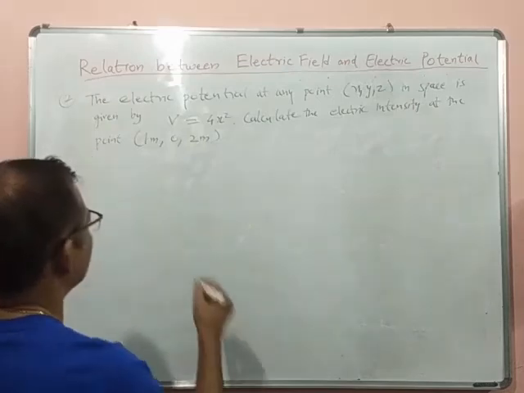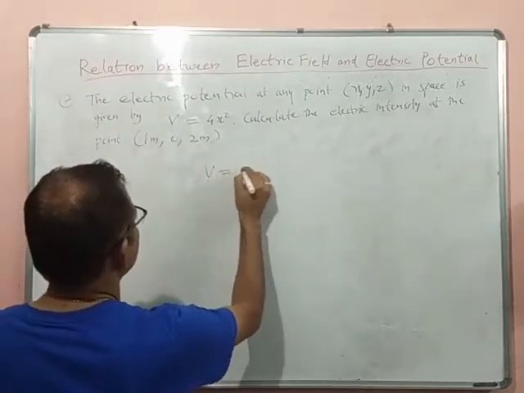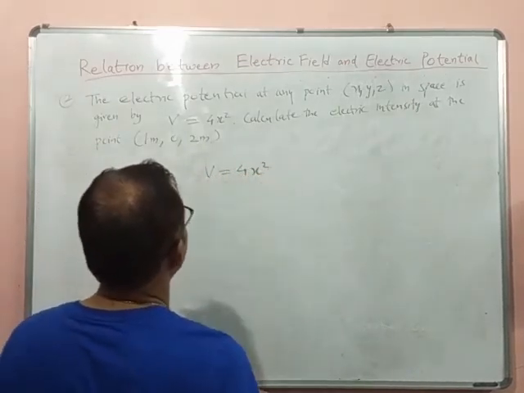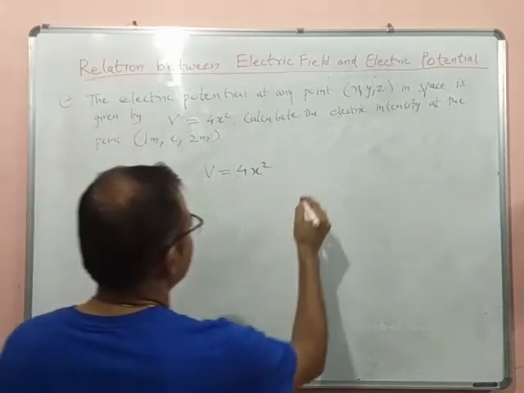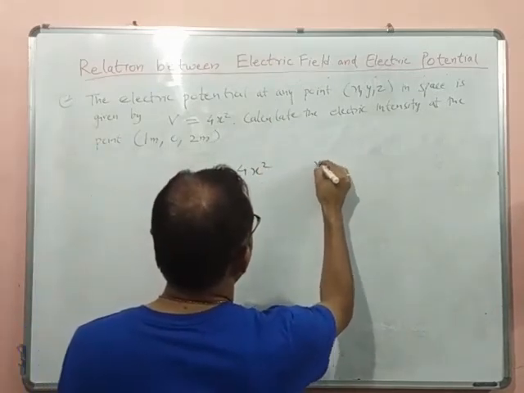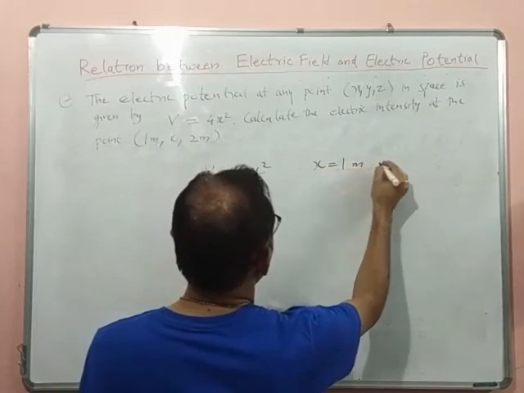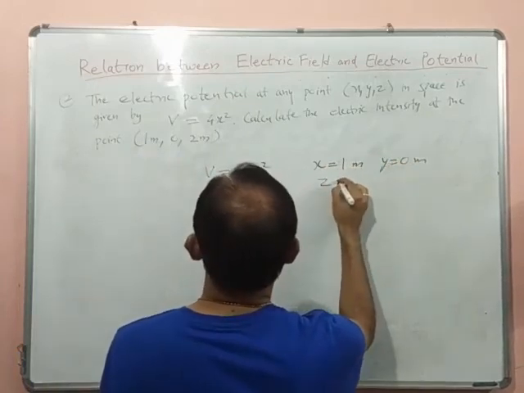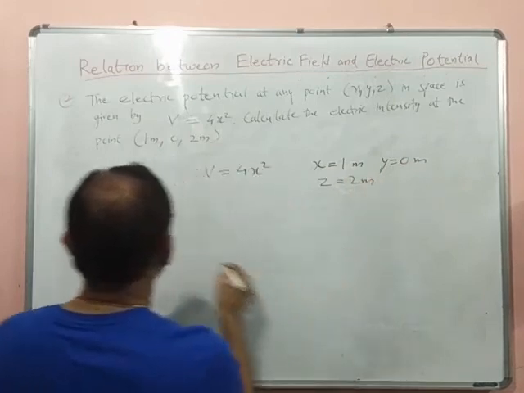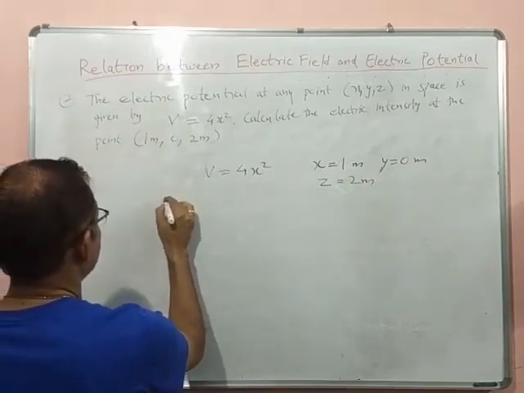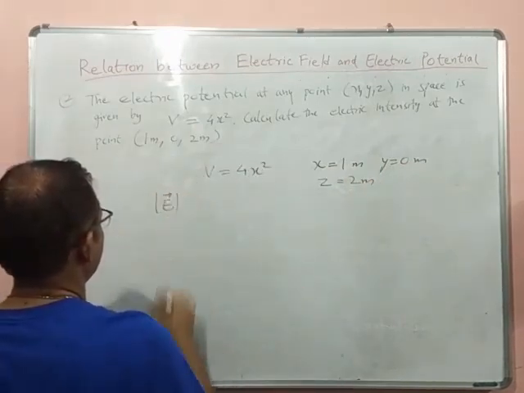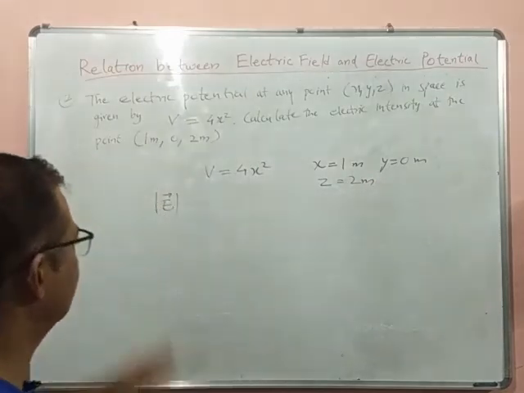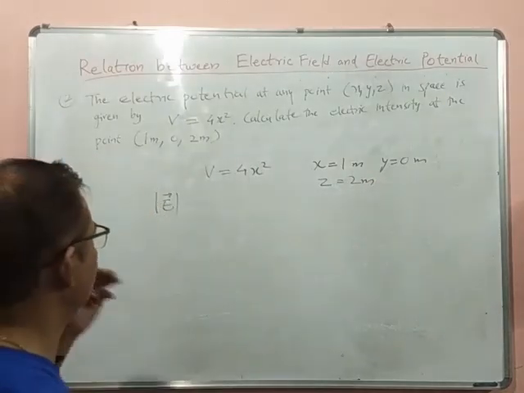What is given is V equals 4x square, x equals 1 meter, y equals 0 meter and z equals 2 meter. We have to calculate E, the intensity. Intensity means the modulus of E.